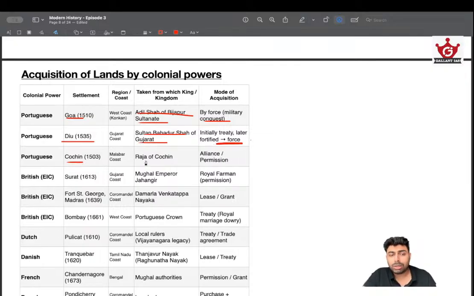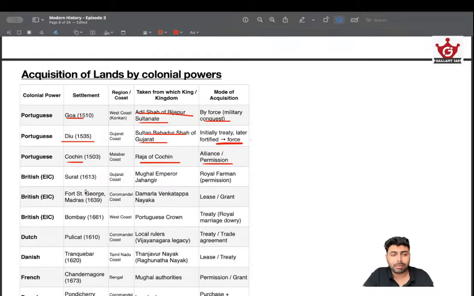Then Cochin. Cochin was one exception because, like I said, apart from these sultanates, with other rulers, Portuguese had got an alliance or permission. They took the permission route for setting up their bases. In Cochin, when they set up bases, it was based on alliance and permission given. And then British East India Company, they didn't initially set foot with a military conquest. They actually started off with a proper permission or royal firman from Jahangir, and later they engaged in usual conflict and conquest.